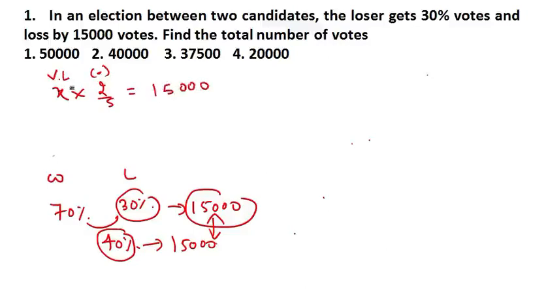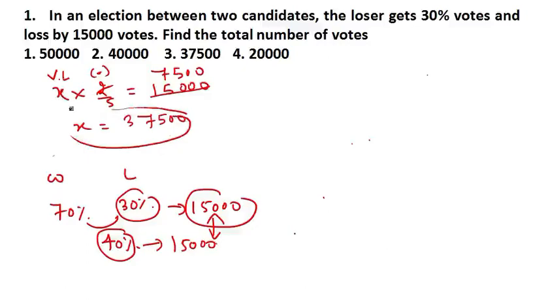So if you cancel, you get 2 7 14, 2 5 10 0 0. Now just multiply, x equals 37,500, which means that the total voters are 37,500. I hope this is clear.